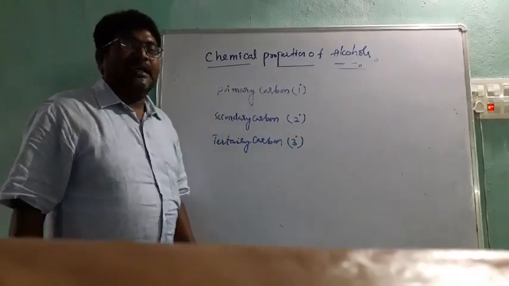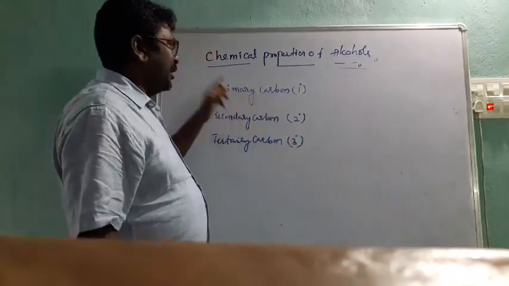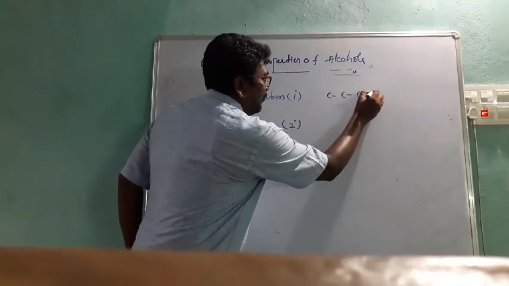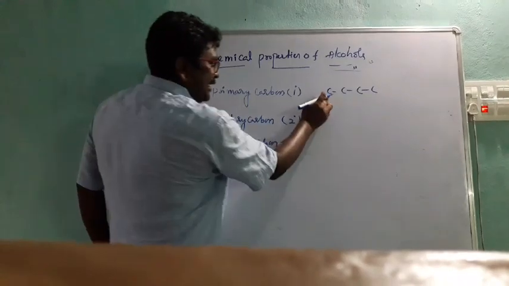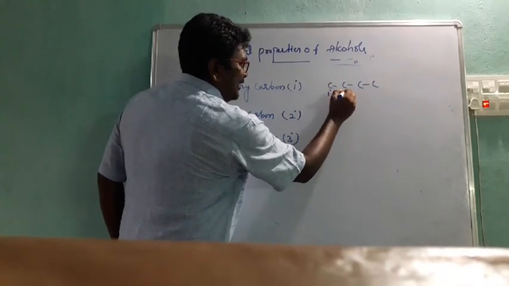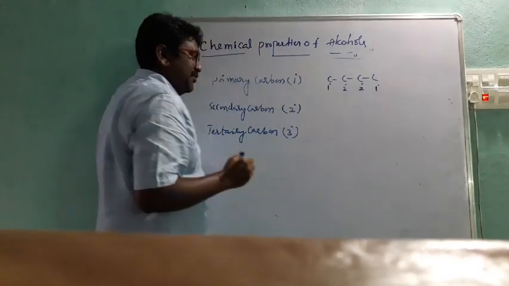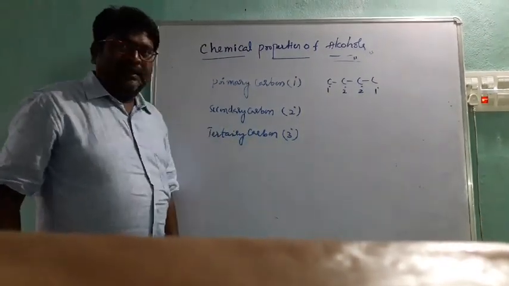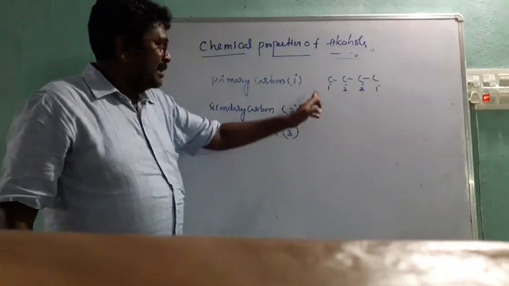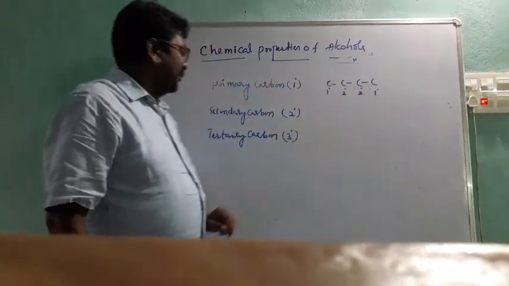What is primary carbon? A carbon atom attached to one carbon or none is called a primary carbon. Suppose we have 1 2 3 4. See here, this is attached to one carbon, it is a primary carbon. This is attached to two carbons, it is a secondary carbon. It is also secondary carbon, and this is a primary carbon. It is very very important. What is secondary carbon? A carbon atom attached to two carbons is called a secondary carbon. In this, the terminal carbons are primary carbons, the middle carbons are secondary carbons.